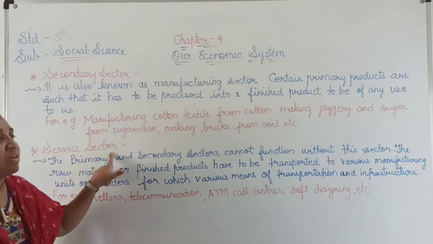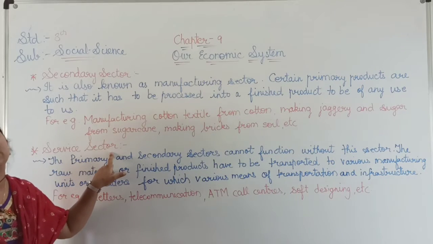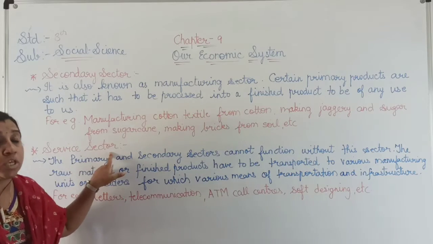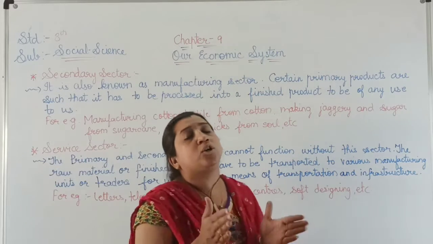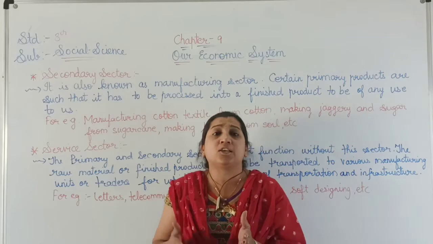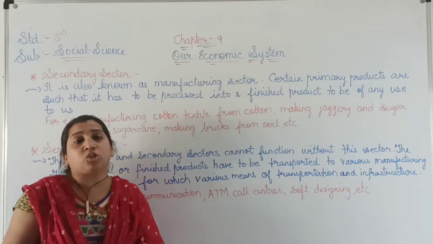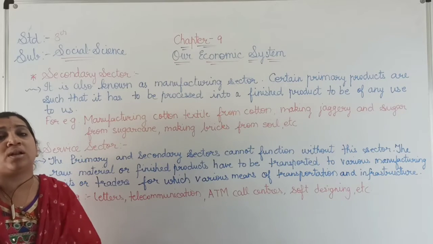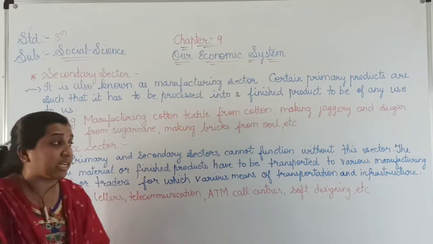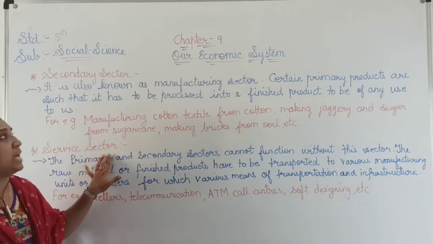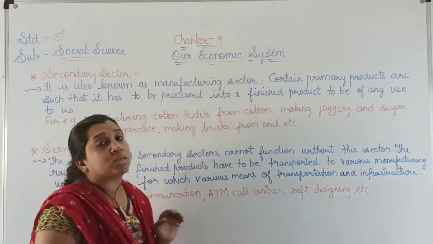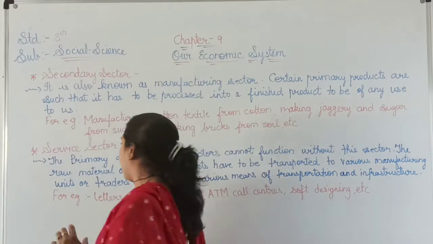Without the service sector, the primary or secondary sector is of no use, and cannot work out.